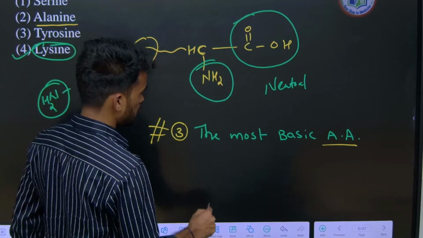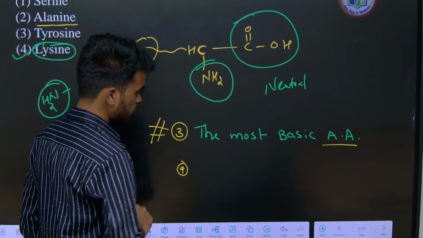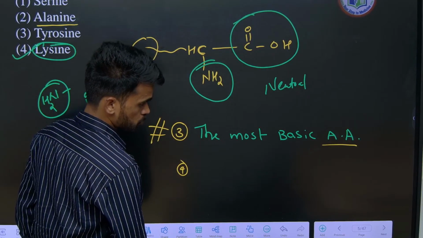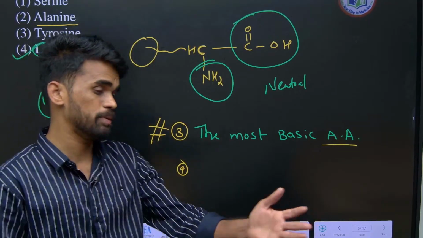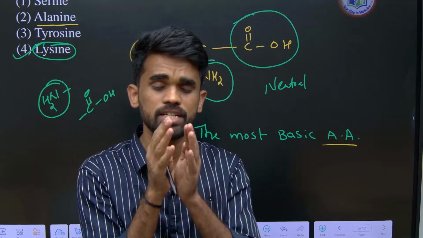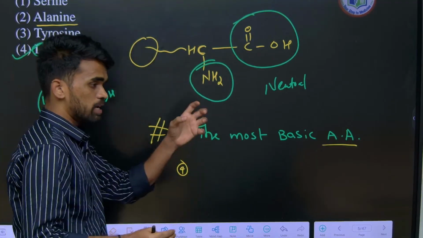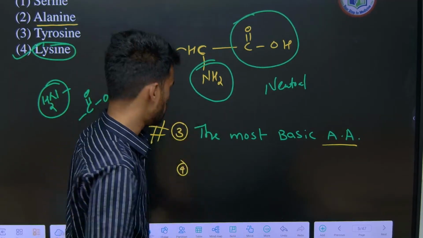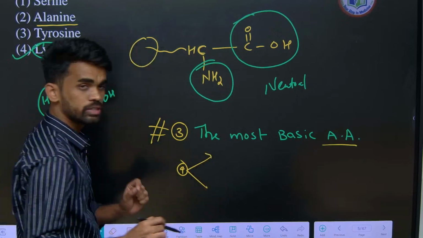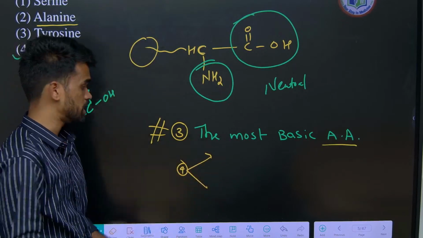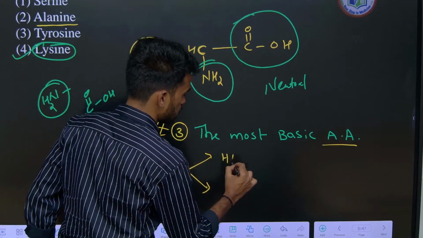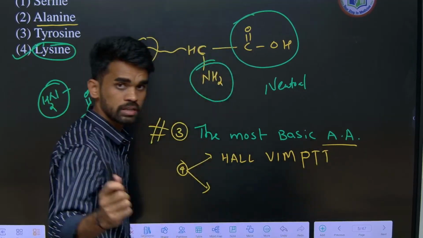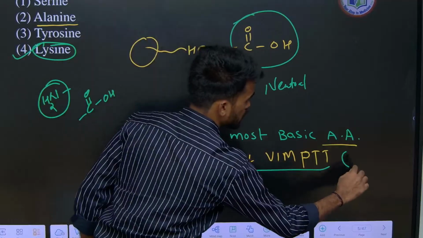Again, similarly I am asking one more question. In the last PYQ session, the 2019 PYQ session, I explained the essential and non-essential amino acids, because there is at least one question from this topic. So tell me that trick I told you. For essential amino acids I told you the code word HAL, VIM, PTT.